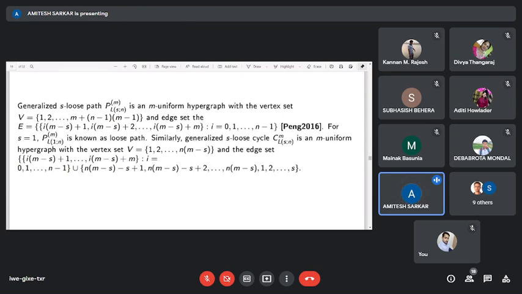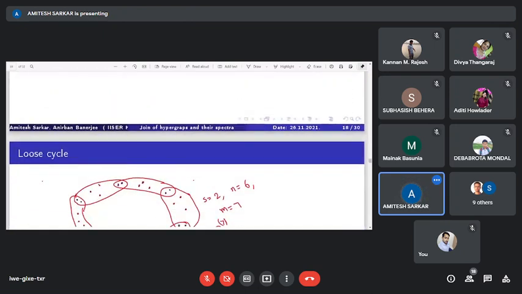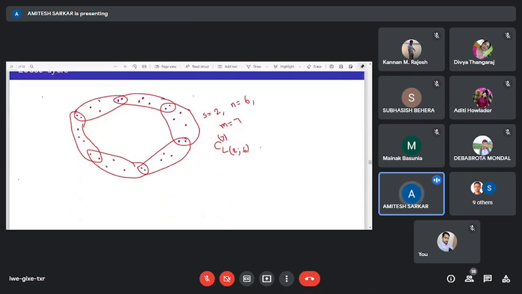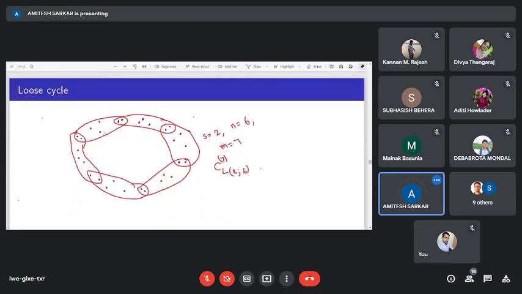If we see the diagram, a loose cycle will look like this form, where consecutive edges contain exactly the same number of common vertices. This is a diagram of a loose cycle, and if we erase one edge, it will become a loose path.